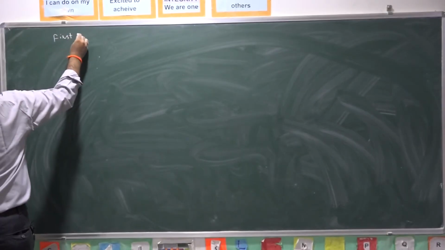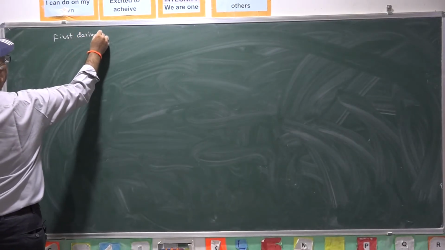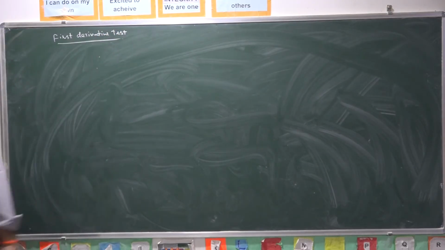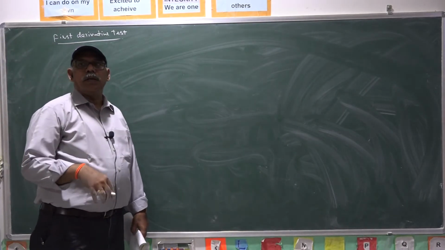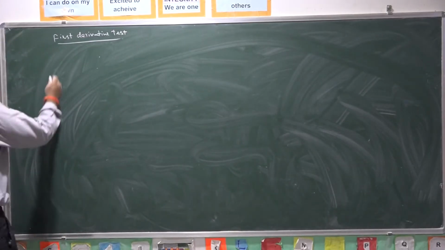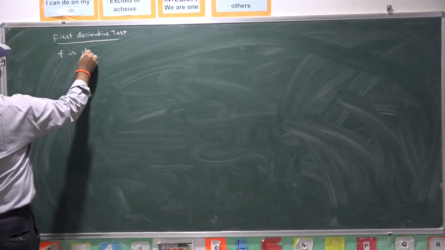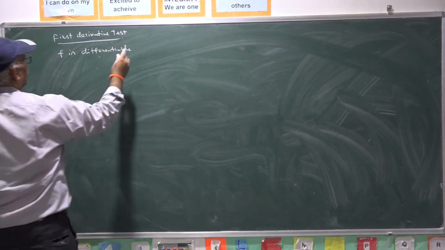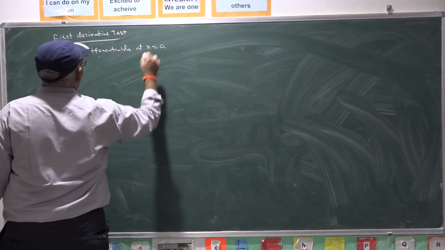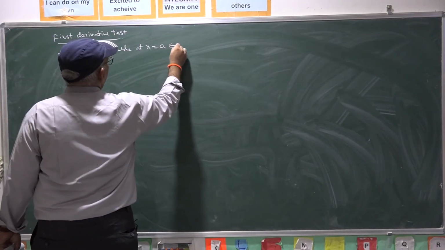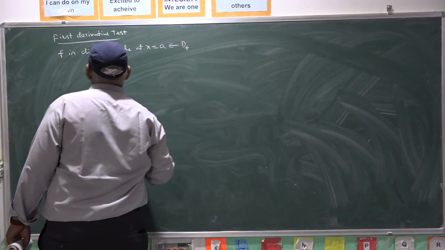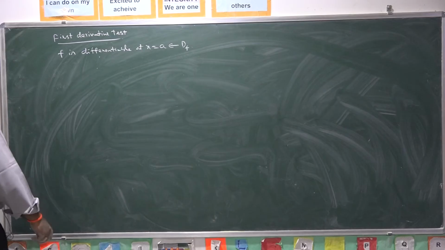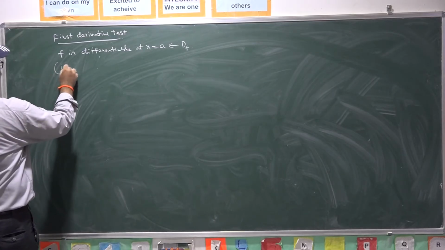Suppose f is differentiable at x equal to a, where a belongs to the domain of f, or the given domain, that is, f dash a exists.